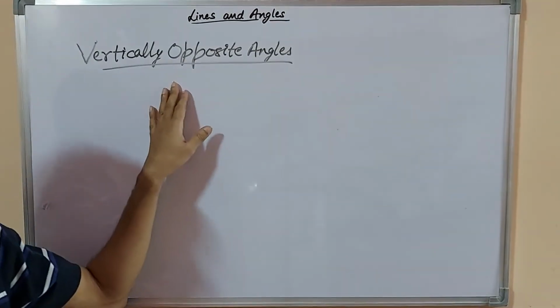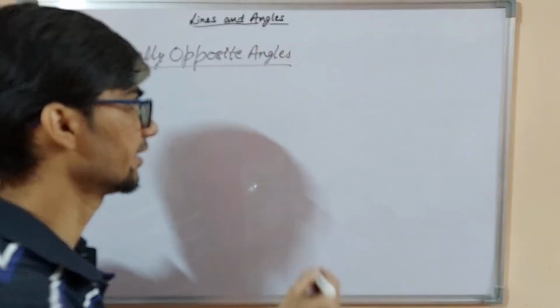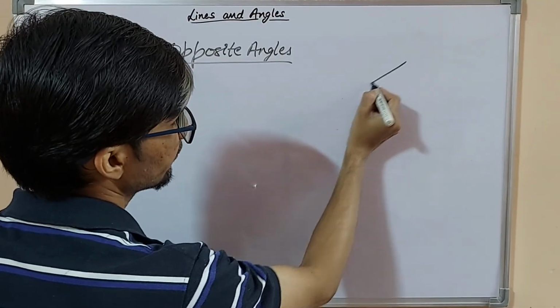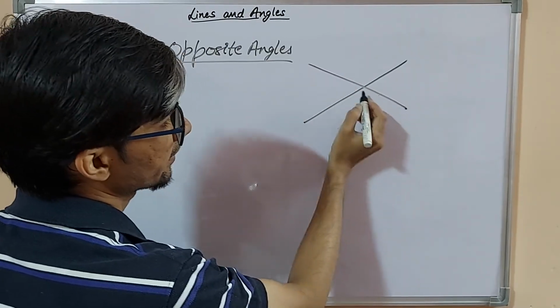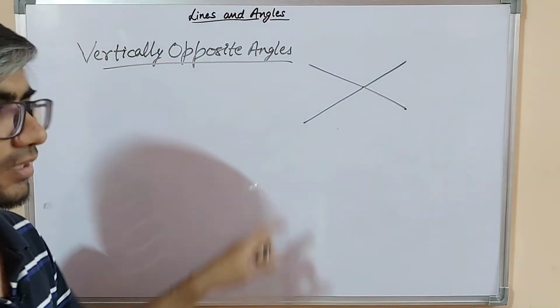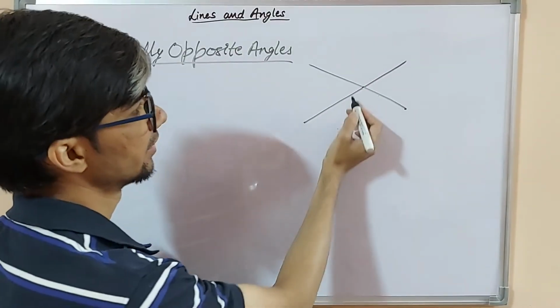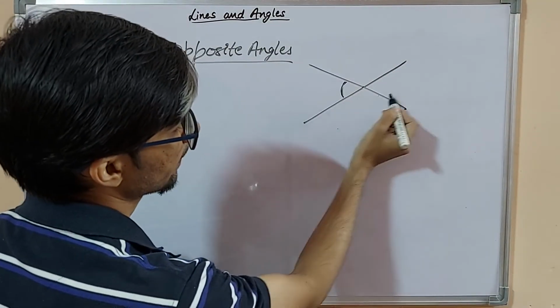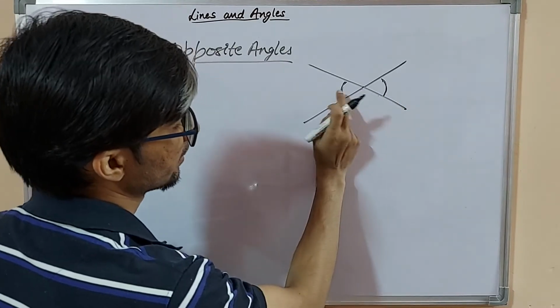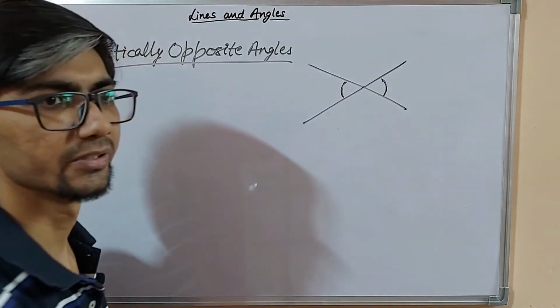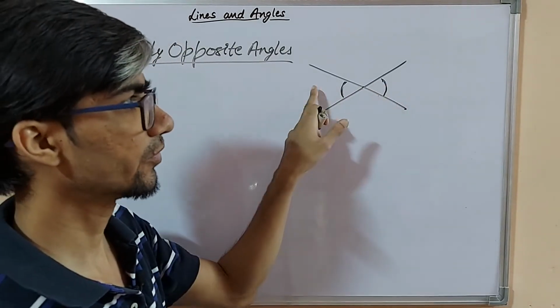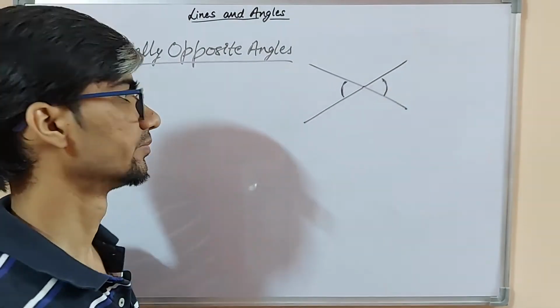Now we will discuss vertically opposite angles. What are vertically opposite angles? If two lines are intersecting at a point, then vertically opposite angles are formed, like this angle and this angle. These both are vertically opposite angles, and vertically opposite angles are equal.